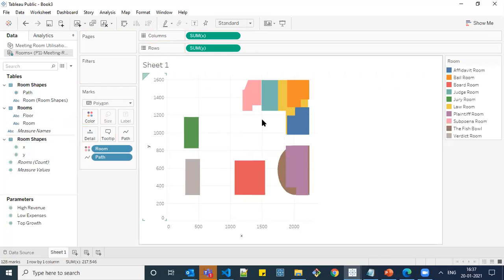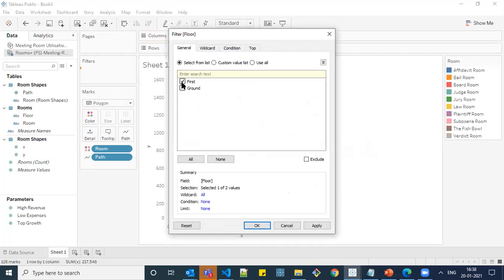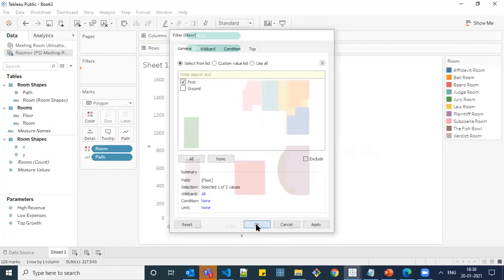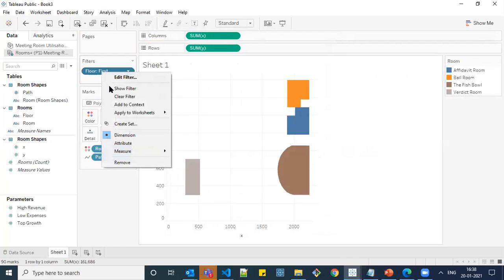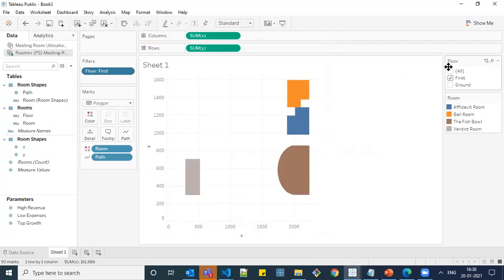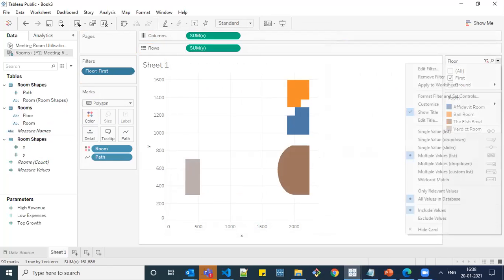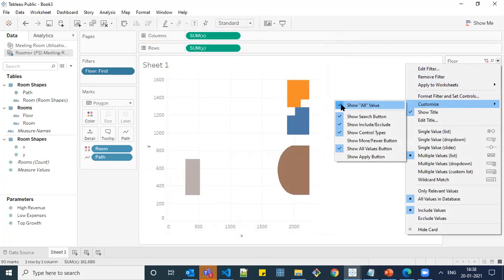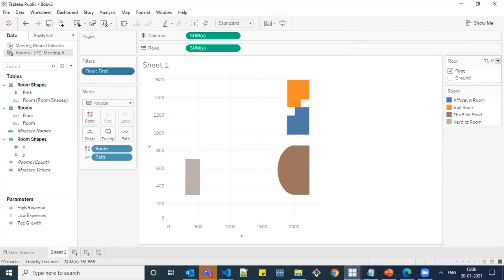You could see that we are getting both the first floor and the ground floor, what all the rooms available. But our requirement is they need to differentiate between the ground floor and the first floor. For this purpose, I'm dragging floors onto filter shelf, and I'm selecting it as first floor. And click over it and show filter. And I don't want all these options since I need to select only one value at a time. So go to customize and uncheck this show all value and select this single value list, which is a radio button.